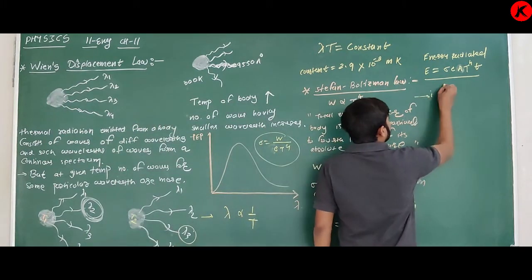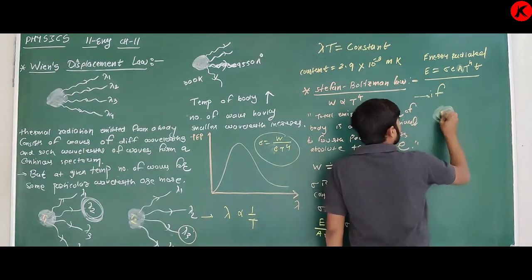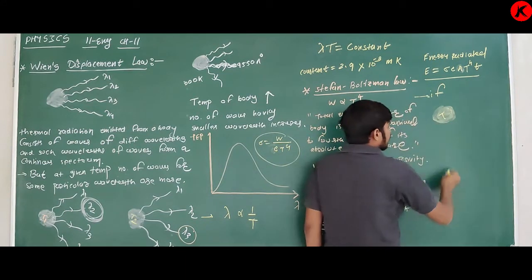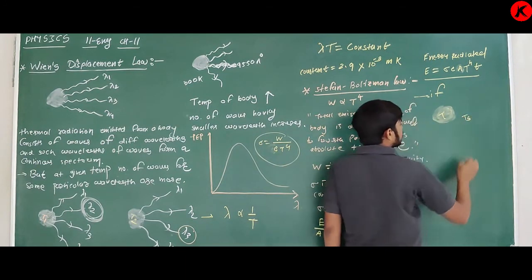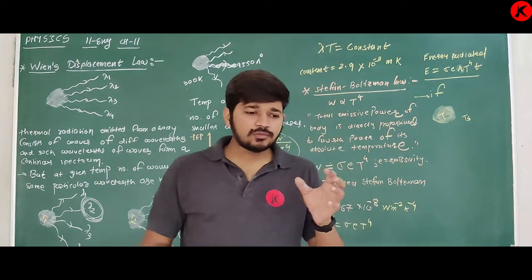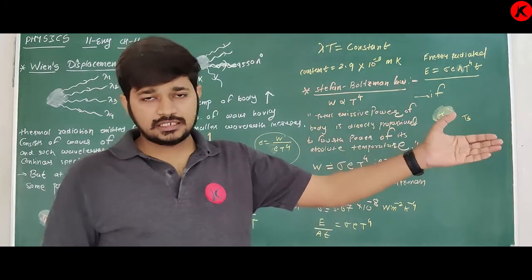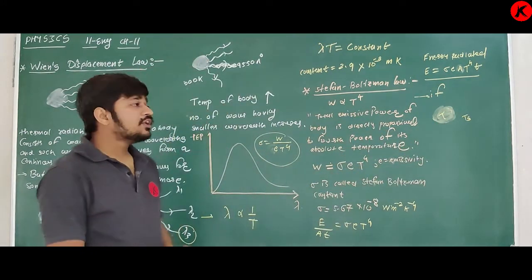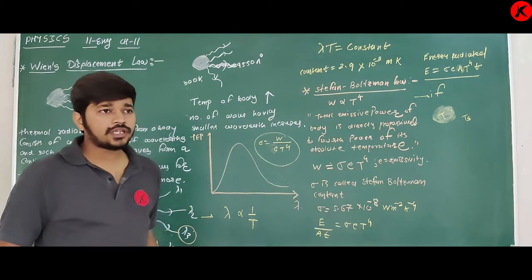If you are given a body whose temperature is T, and its surrounding has temperature Ts, then we know that the body emits some energy as well as absorbs some energy. So what is the net rate of heat loss?